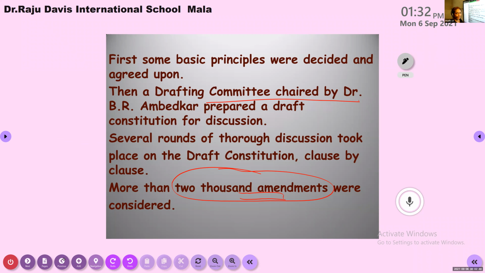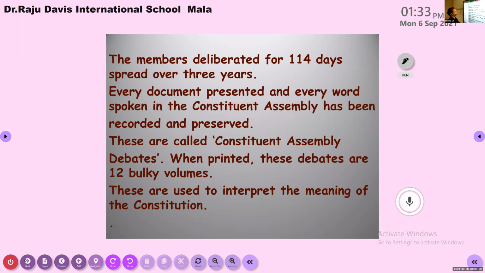Three years continuously, can they sit or what? No, they cannot sit continuously for so many days. In between they may leave. For 114 days all the leaders sat together, discussed clause by clause, and brought the changes here. So about 114 days they sat for the preparation of the constitution.